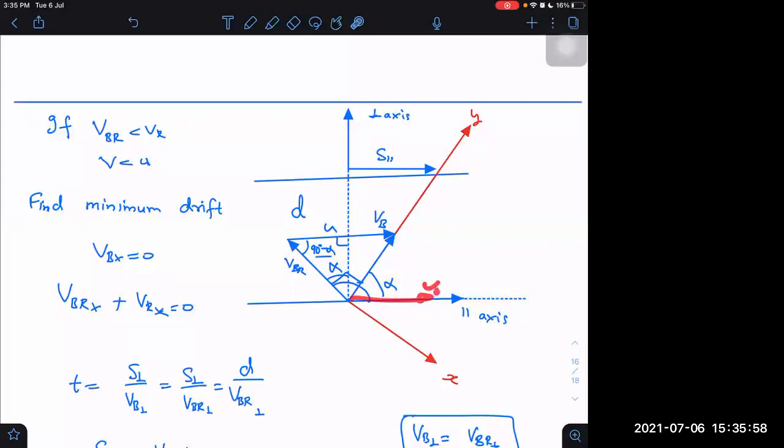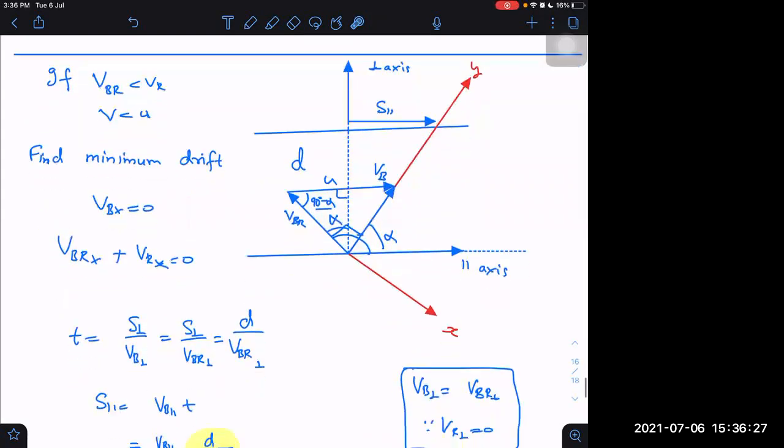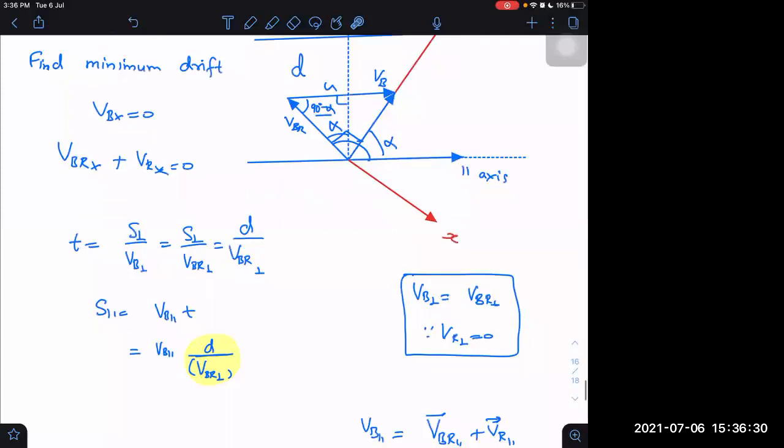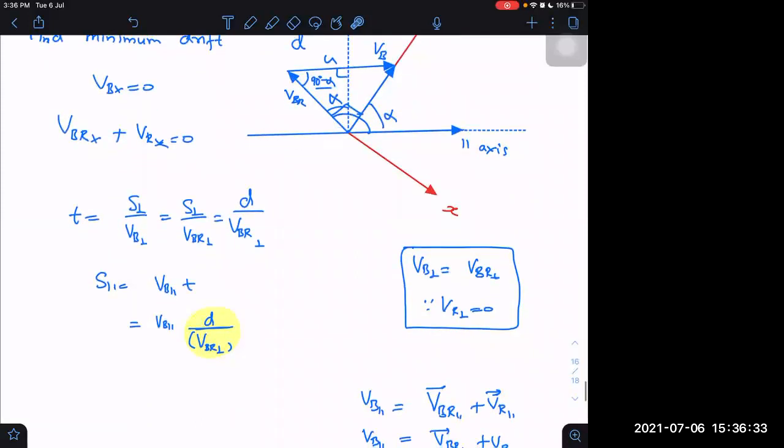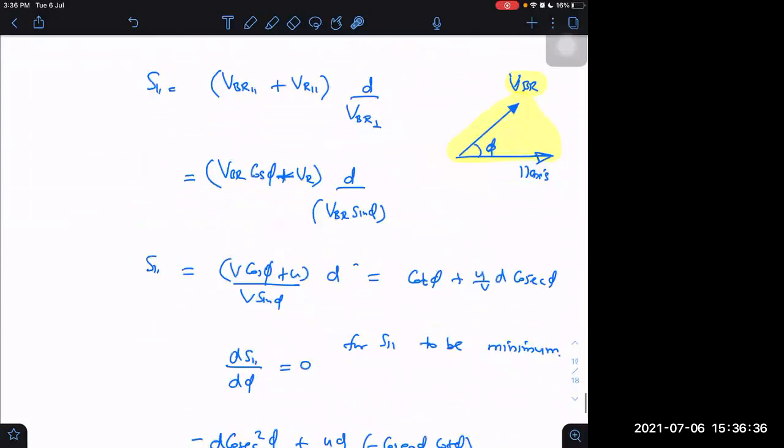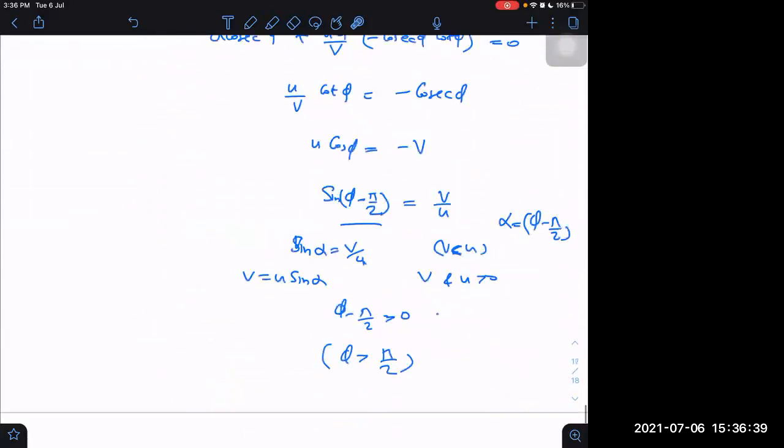This is velocity of river here, and velocity of river has one x component. This VBR is just cancelling that x component, so what component remains uncancelled? The y component remains uncancelled, and finally the swimmer goes this side. Okay, VBR just cancels the x component. It is along negative x-axis, in such a way so that VBR is equal to u sine alpha for minimum drift. Alpha is not given to us here, by the way. We obtained alpha at last.